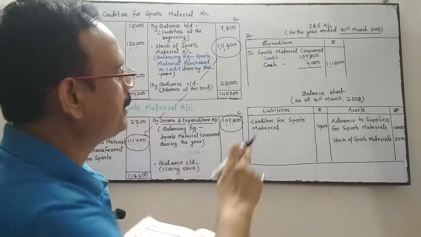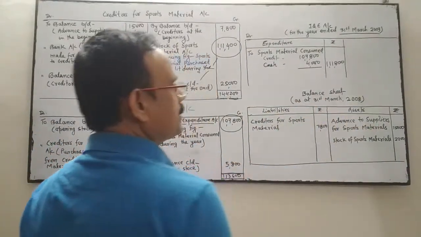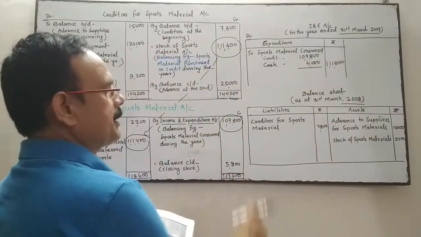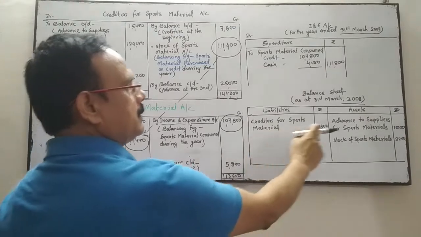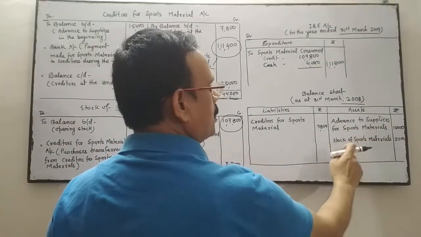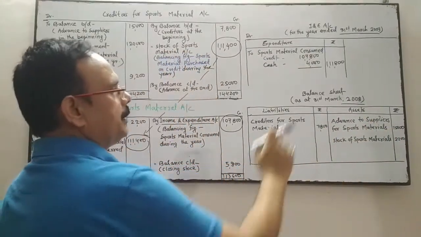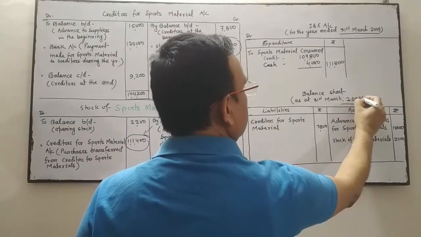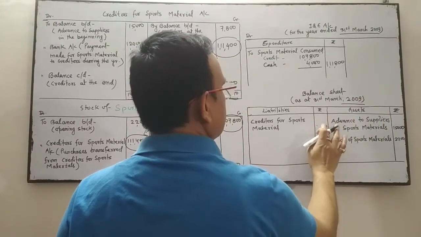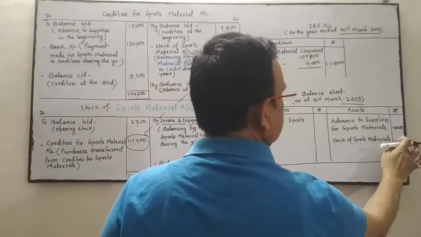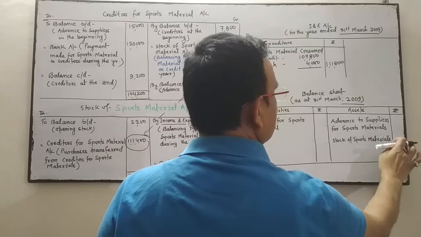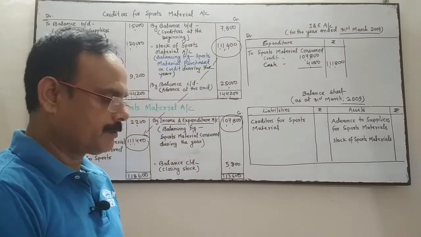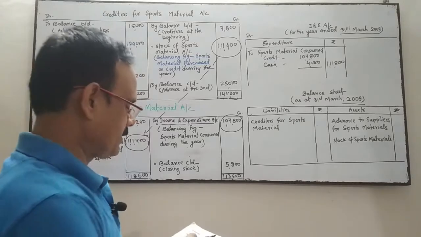Suppose this is the balance sheet of 2008: creditors for sports material, advance to supplier, and stock of sports material. If I am going to prepare the balance sheet of 2009, the accounts will be the same, but the figures will change. I take the figures of 31st March 2009.